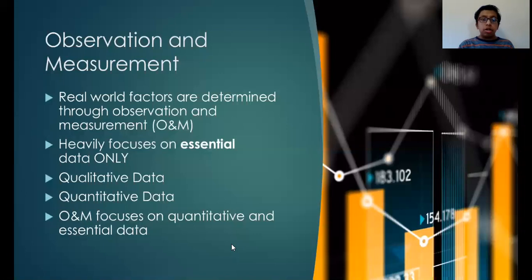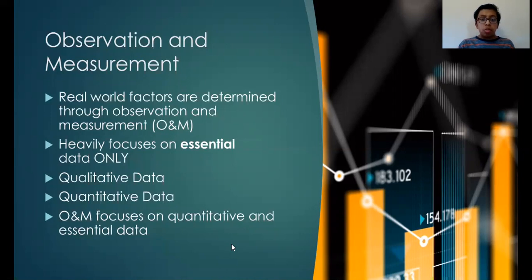So earlier I mentioned observation and measurement, or O&M, and that it helps you create positive statements as it helps to gather the data, which will help develop these statements. Observation and measurement are real-world factors determined through observing and measuring. O&M focuses on essential data only. There are two types of data, qualitative and quantitative data. O&M solely focuses on the essential quantitative data.